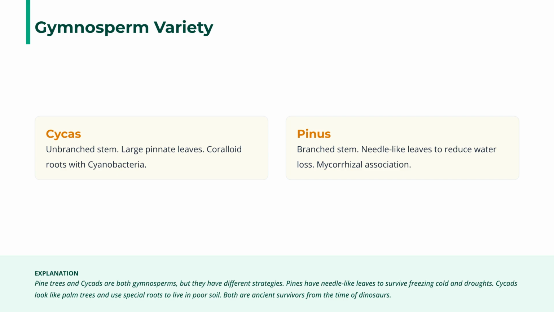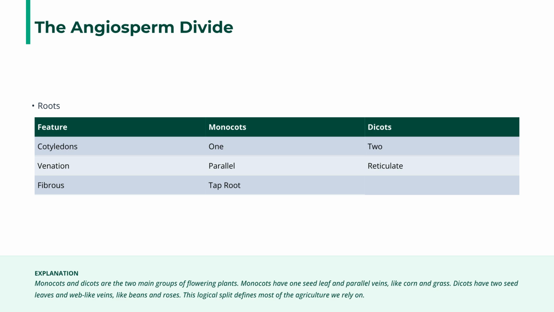Gymnosperm variety includes cycas, with unbranched stems and special coralloid roots. Pinus, or pine trees, have branched stems and needle-like leaves, along with mycorrhizal associations, allowing them to survive in harsh conditions. Angiosperms divide into monocotyledons and dicotyledons. This logical split is based on characteristics like the number of seed leaves, which also dictates their root systems and leaf venation, impacting most of the agriculture we rely on.